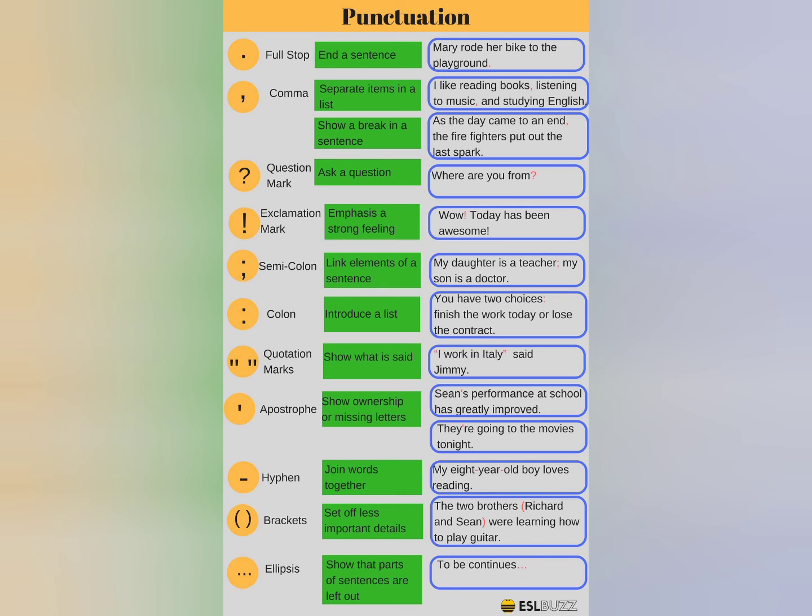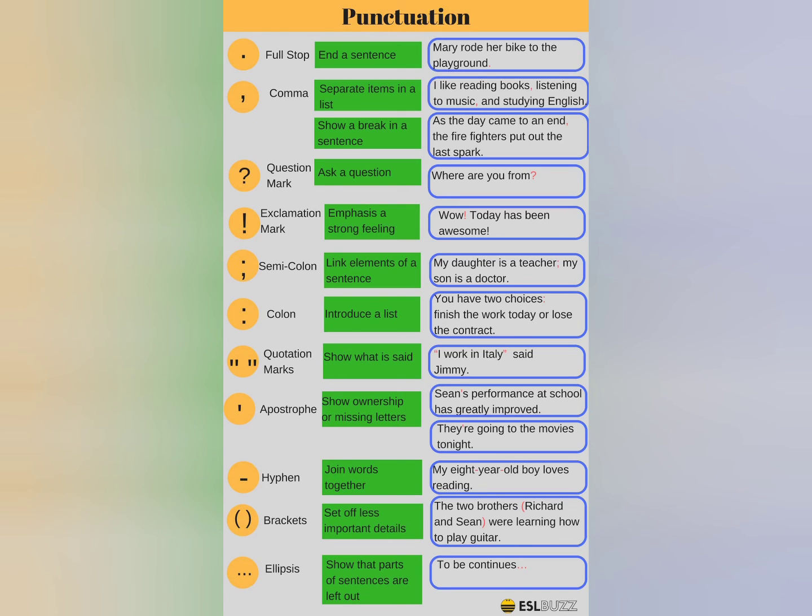The next one is apostrophe. Apostrophe is a punctuation mark which is used to show ownership or missing letters. Both the examples are here. To show ownership, CN's performance at school has improved. So CN is the name. So apostrophe S shows possessiveness, ownership.